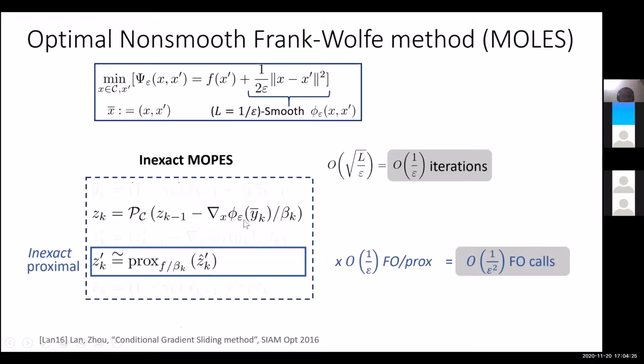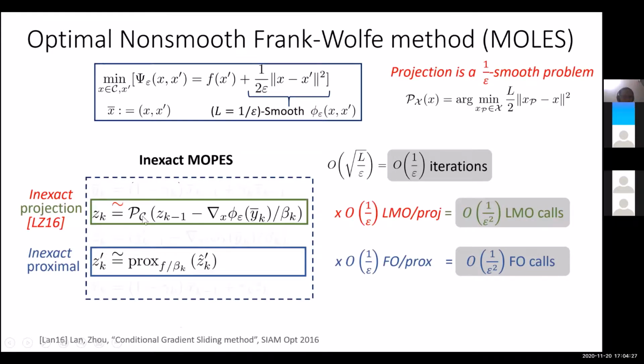In terms of the projection oracle, we don't have access to a projection oracle onto the constraint set, but it turns out that we can do an inexact projection using only 1 over epsilon linear minimization oracle calls per projection. If you use the Frank-Wolfe method naively, it would require 1 over epsilon squared here, because the smoothness parameter of this function is 1 over epsilon.